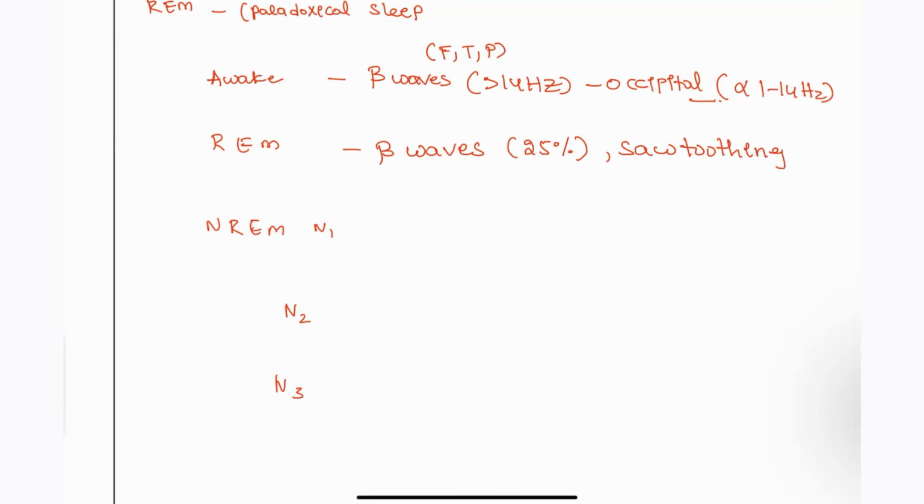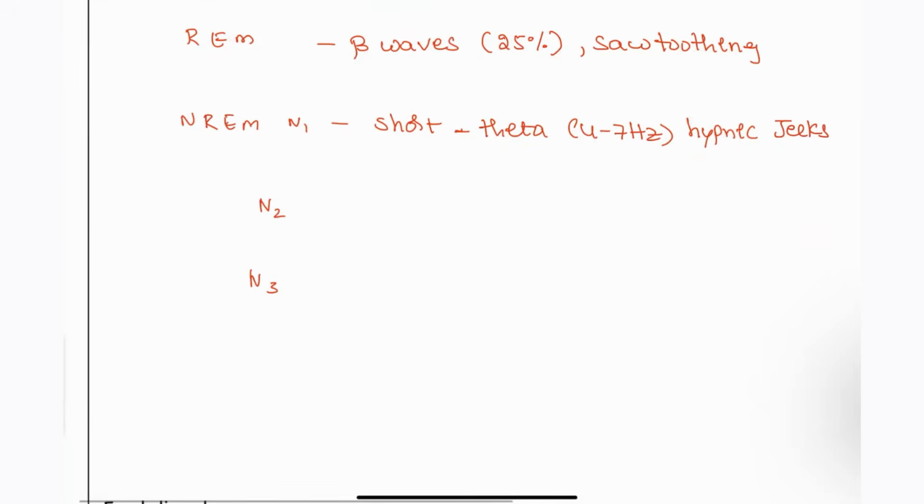N1 is known as the micro sleep stage, and it is very short, associated with theta waves, 4 to 7 hertz. You are going to see hypnic jerks, myoclonic jerks, in this phase.